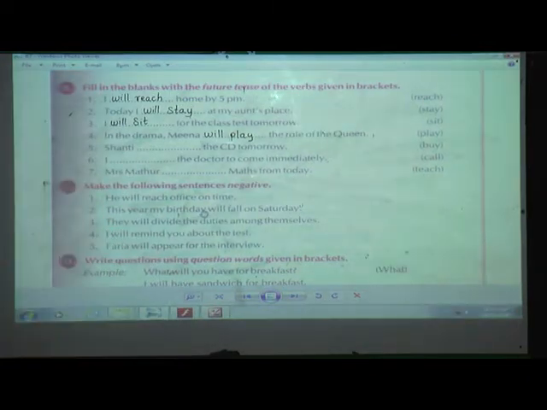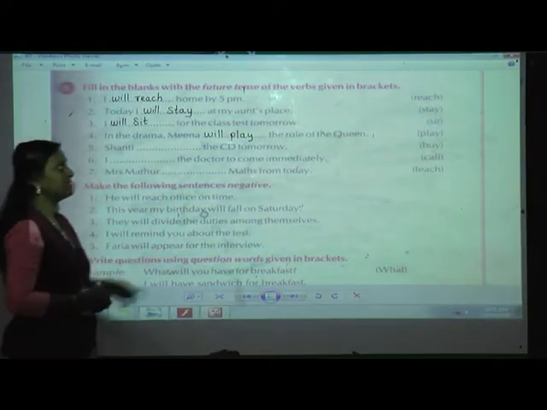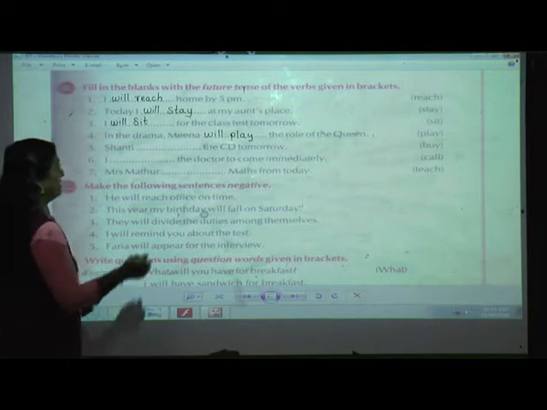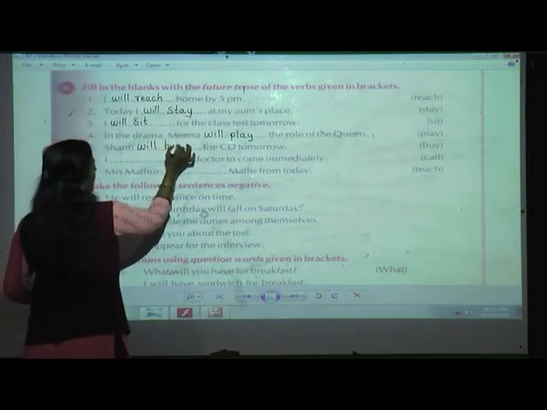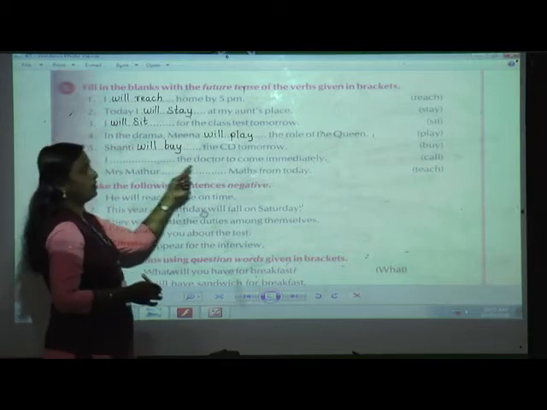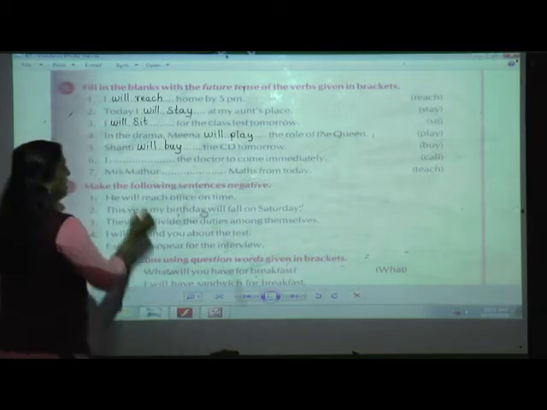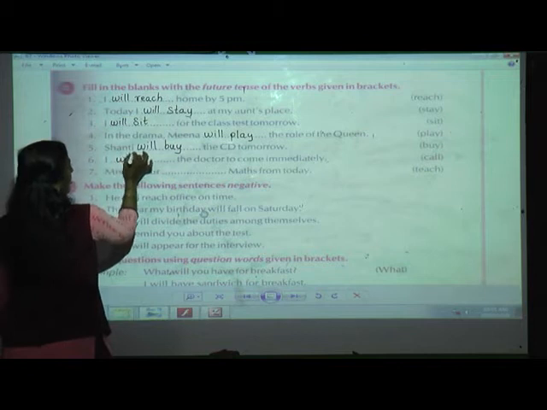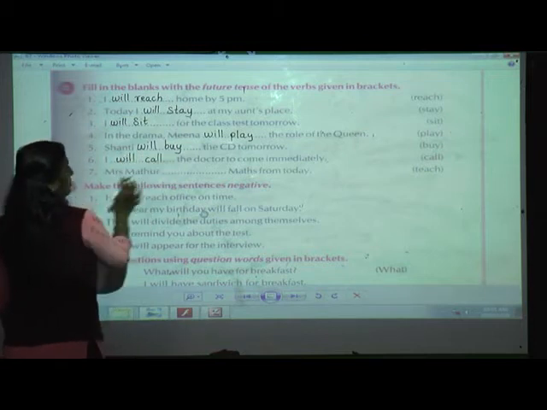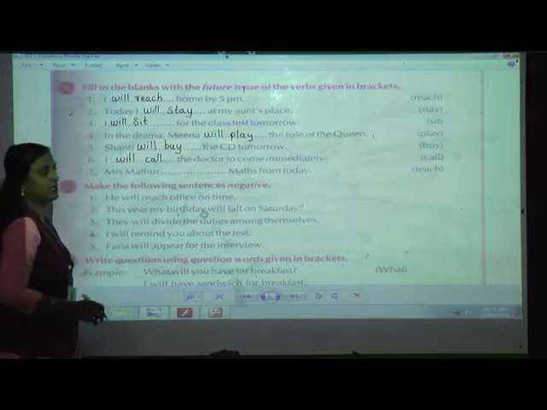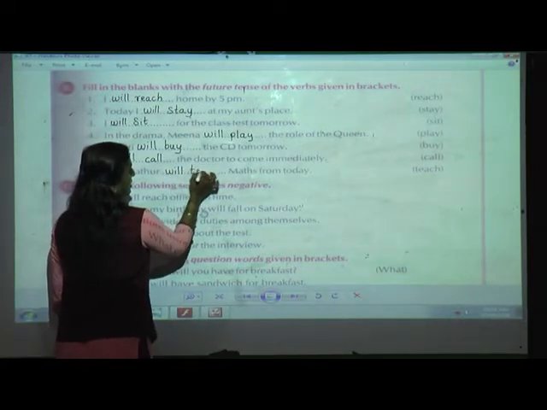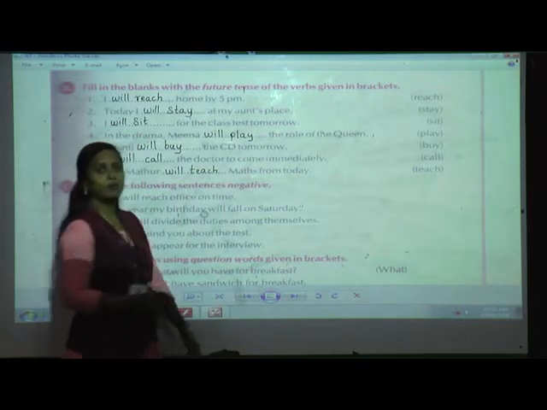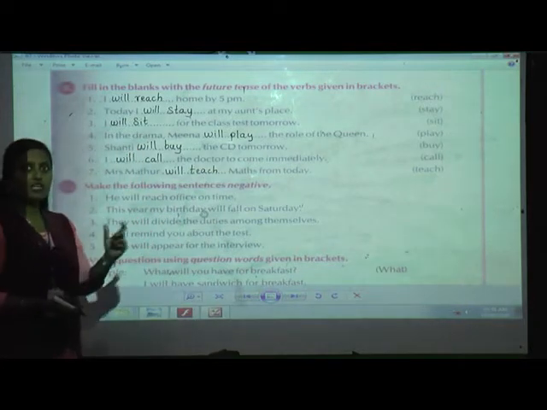Next, fifth example: Shanti will dash the CD tomorrow. I will buy. Yes, will. I will call the doctor to come immediately. I will call Mrs. Mathur, who will teach maths from today. I have told you before, only for simple future tense we are going to use will, shall